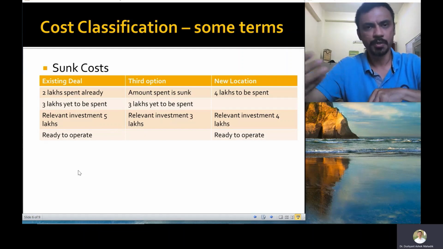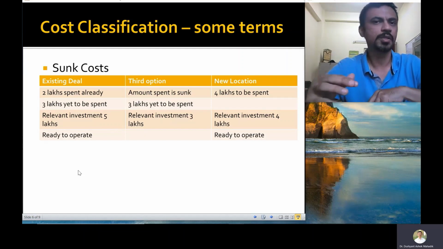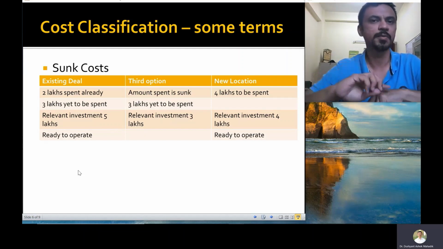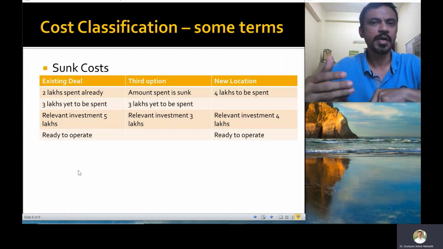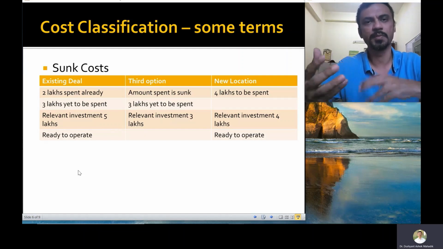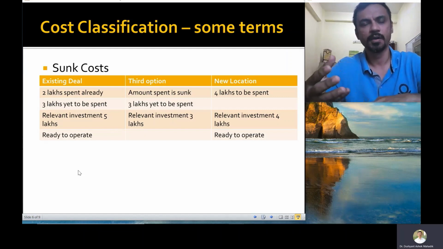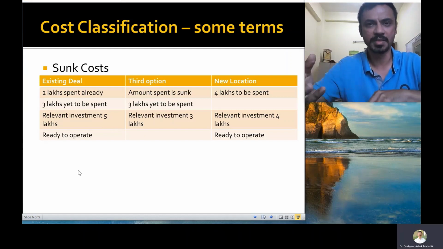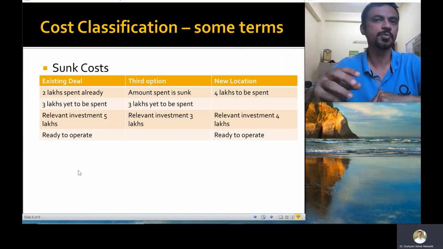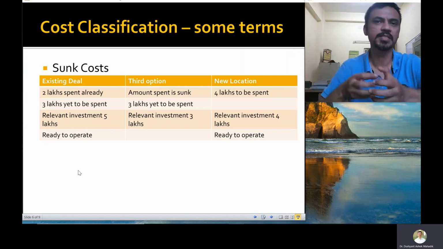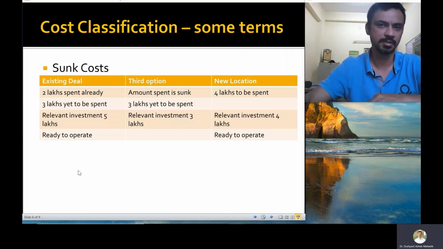Now, before you give your answer, I would like you to also think about whether the investment of 2 lakhs can be recovered. Most of it has gone into remodeling the existing premises, maybe painting or creating some branding, or I also mentioned advertising. So these are things which you cannot remove from the existing business and place into the new business.